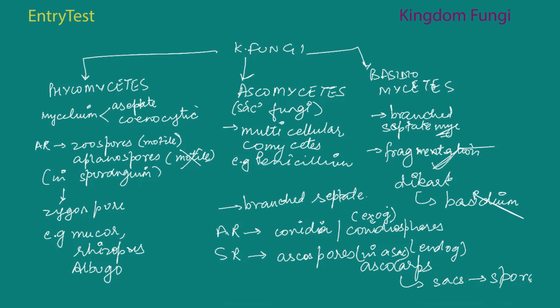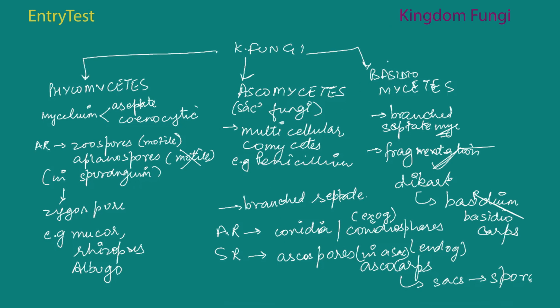Then it gives rise to basidiospores, which are produced outside on the basidium. They are arranged in fruiting bodies called basidiocarps. Some common members are Agaricus and Puccinia, which is the rust fungus.